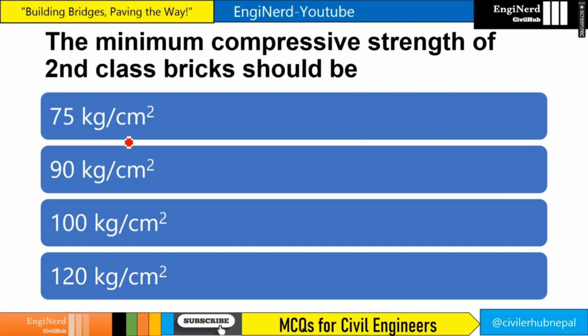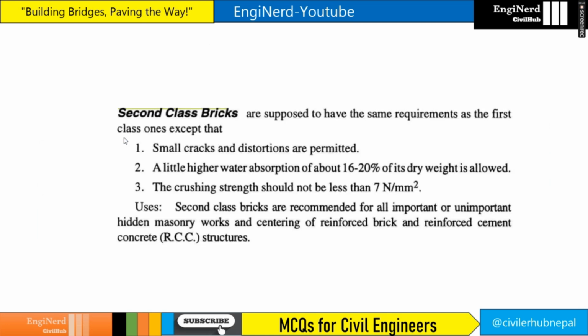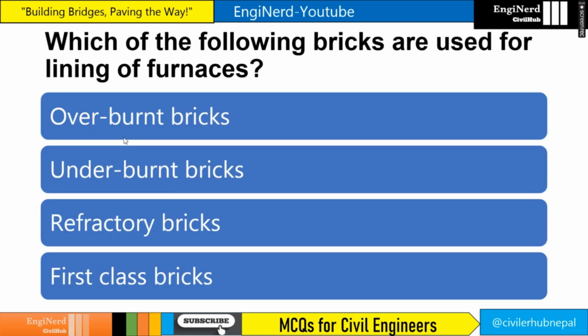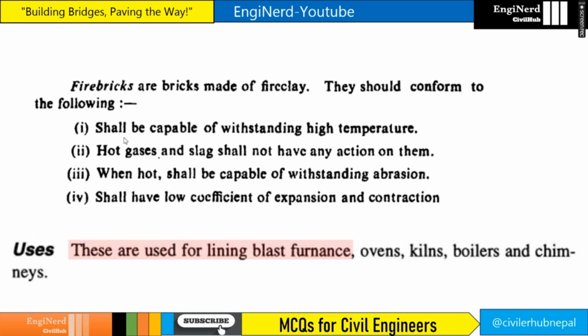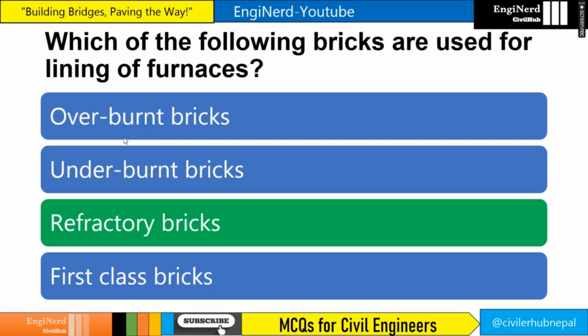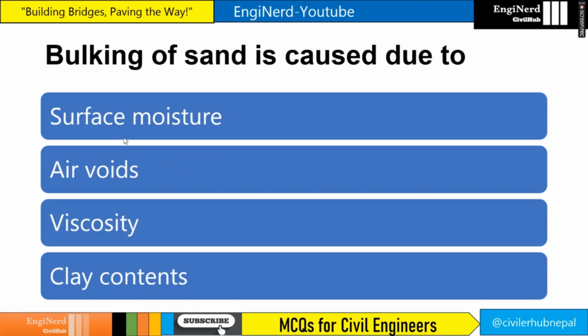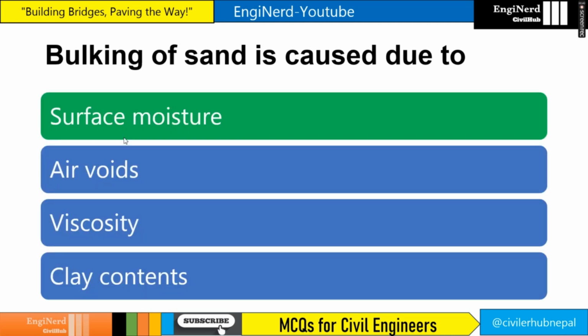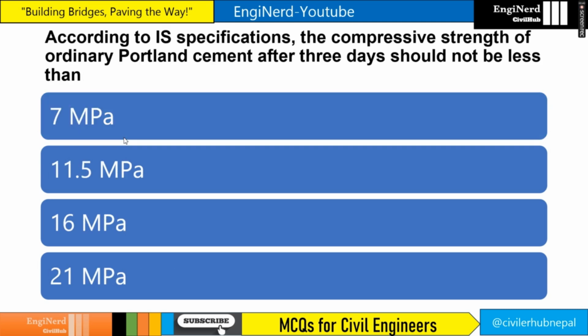The minimum compressive strength of second class brick is 7.5, right? So 7.5 Newton per mm square, 75 kg per centimeter square. Which of the following bricks are used for lining of furnace? Refractory bricks are used for lining of furnaces, right? Bulking of sand is caused due to surface moisture, right? Presence of moisture in sand increases the volume of sand, so that is bulking. Surface moisture causes bulking.